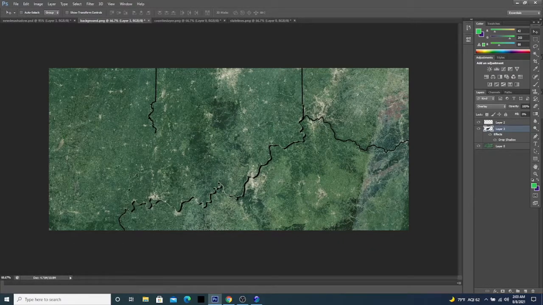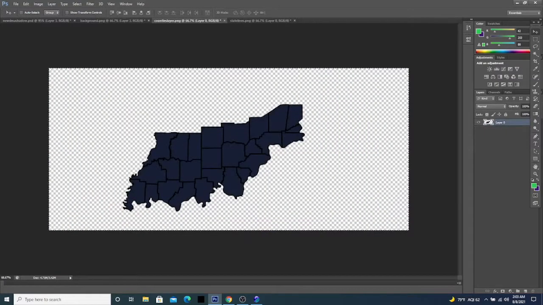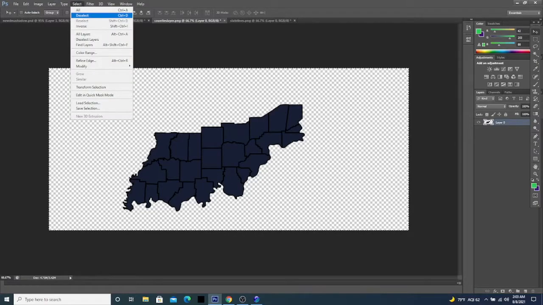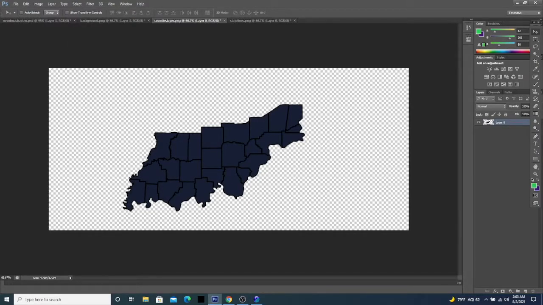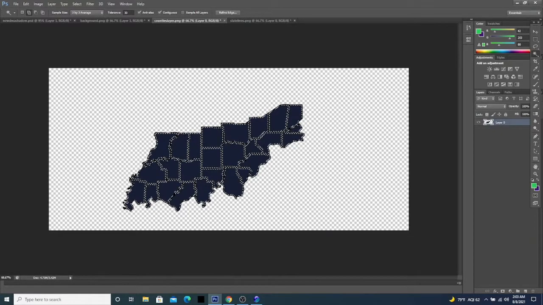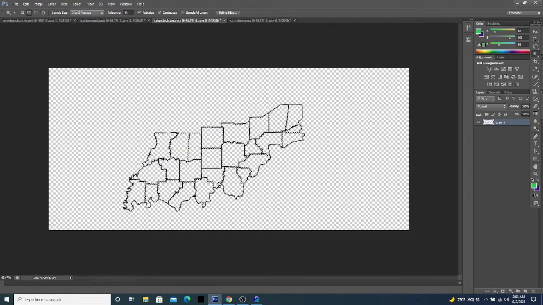As you can see now, you still have your drop shadow, but now you're thinking, okay, well, the county lines are missing. So now we need to go back to our counties layer, and if you still have it selected from earlier when we copied and pasted it over, you're going to want to go back up to select and do deselect, or you could do Control D. Then we're going to get our selection tool back out and go through and just select all the counties. Once you've done that, you will hit the delete key on your keyboard and clear it out. And now we have a transparent layer of just the county lines.